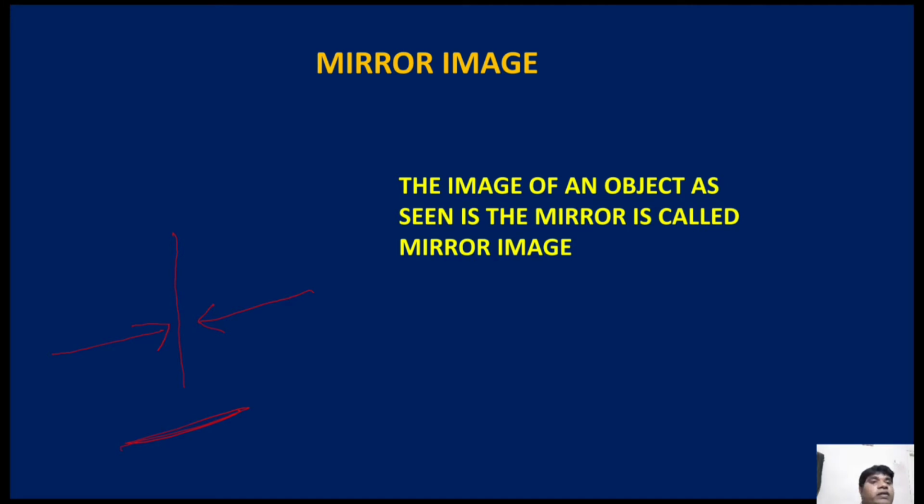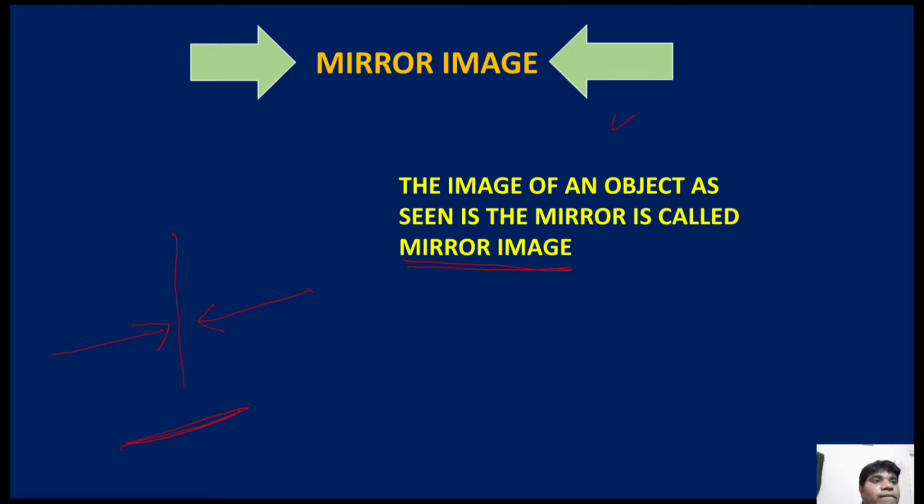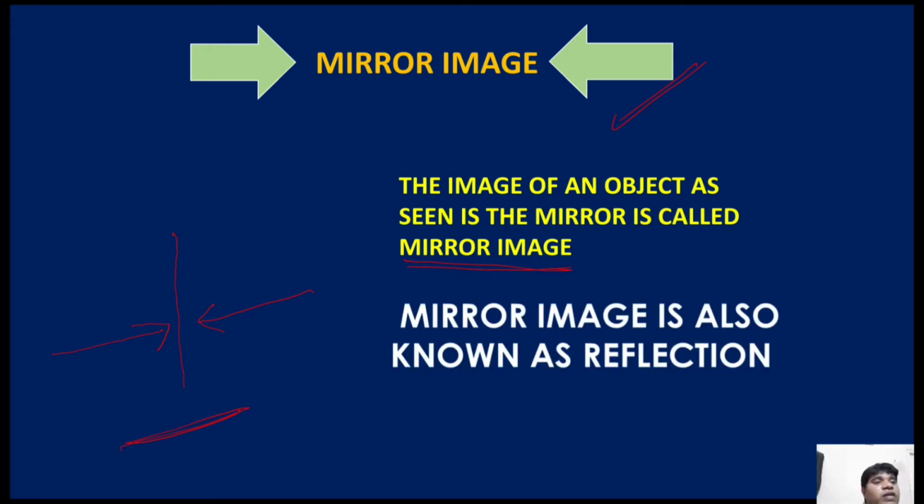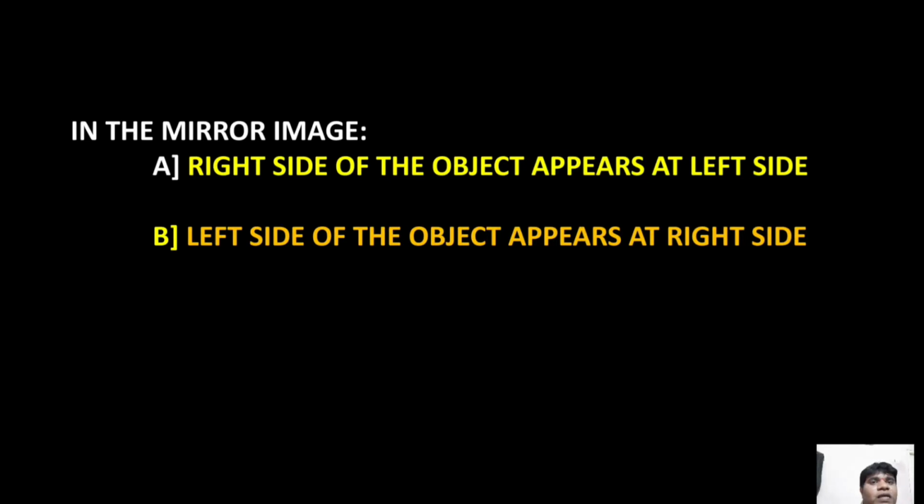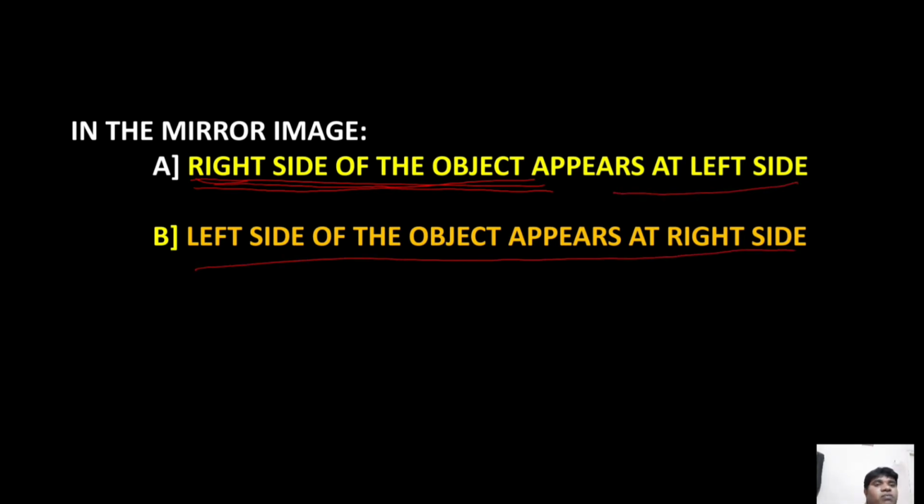Okay. The image of an object as seen in the mirror is called mirror image. Definition. Simply what is the mirror image? Look at the diagram. That is one arrow symbol. In the middle mirror, it becomes a right. Got it? Next point. Mirror image is also known as reflection. In mirror images, read the point: the right side of the object appears on the left side. The left side of the object appears on the right side. Only these two.